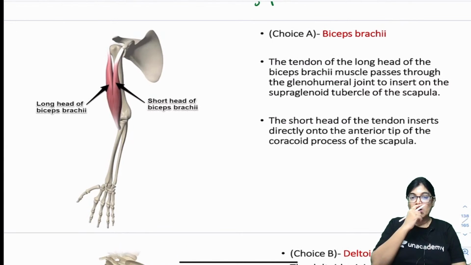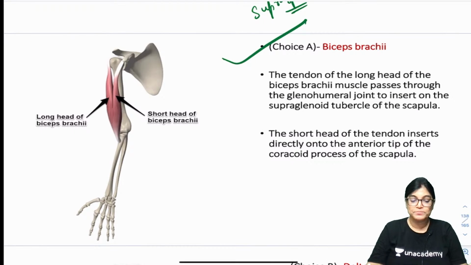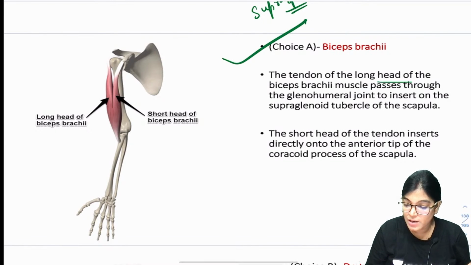Now moving to the next. What was the other option mentioned which can't be the correct answer? One of the options was biceps brachii. We know that biceps brachii originates as a short head and a long head. The tendons of the long head and short head pass through the glenohumeral joint.